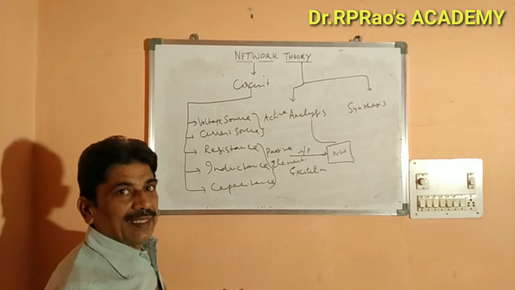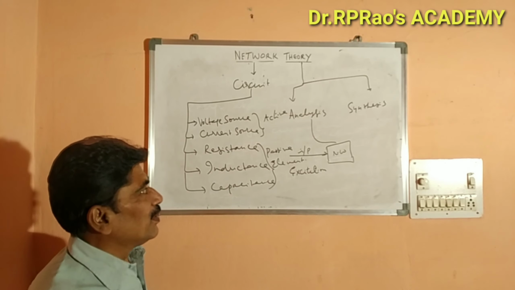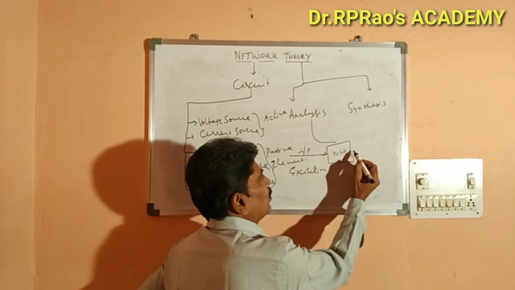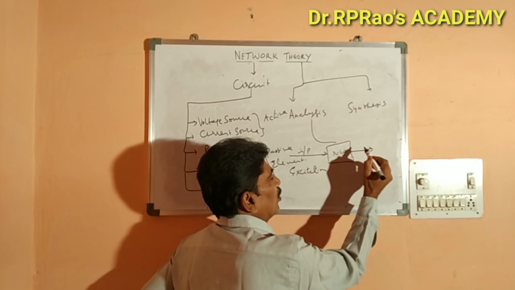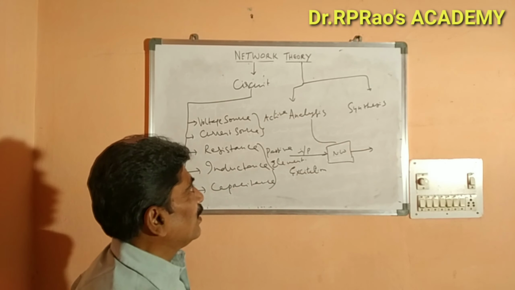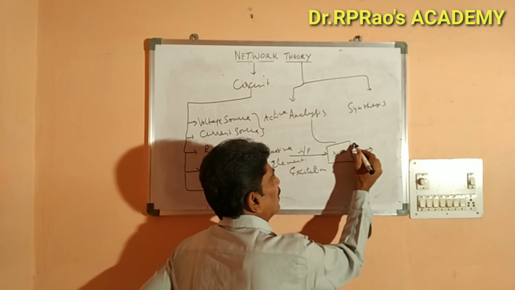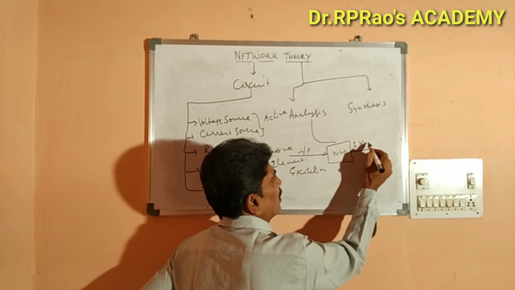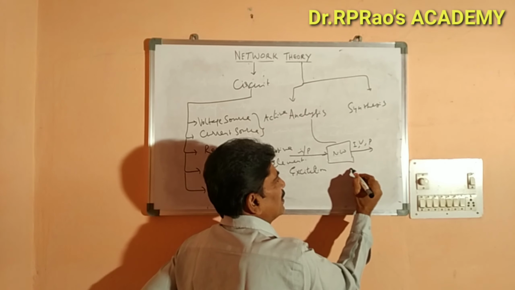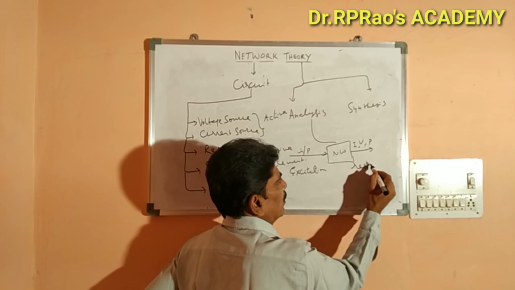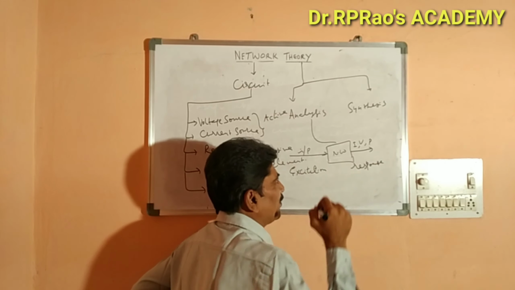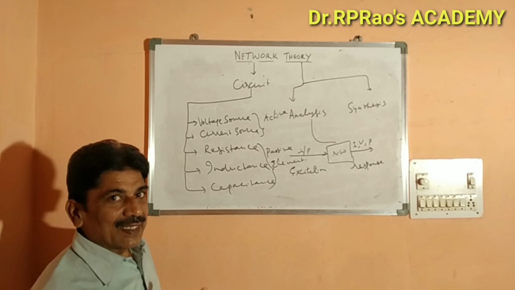We will see about those techniques in the upcoming sessions. Output can be current, voltage or power, and we call this as response of the given network.